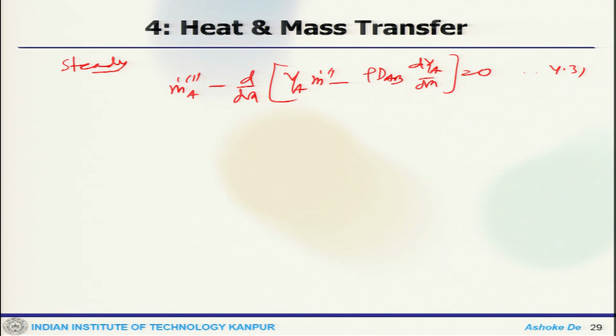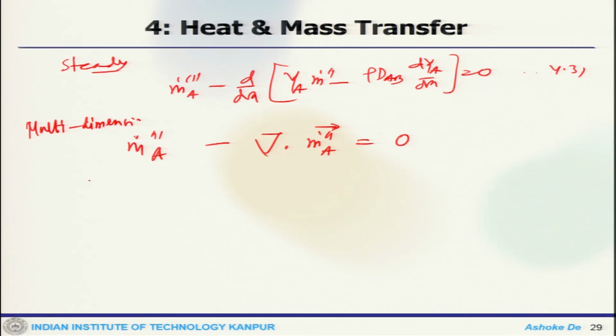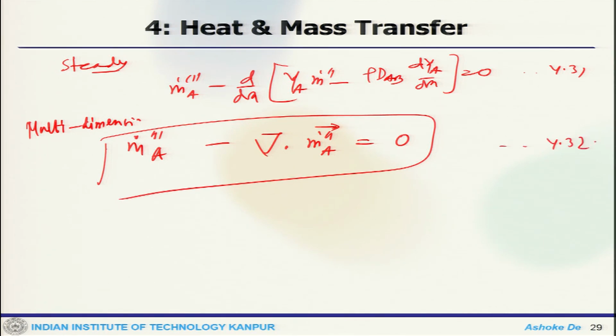Now, for the multidimensional case, one can write m dot triple dot A minus del dot m dot double dot A equals 0. So, this is for the multidimensional case, where this is the net rate of species A production by chemical reaction, and this is the net flow of species A out of the control volume. So, this is how you can get the 1D and multidimensional cases. We will stop here and continue the discussion in the next lecture.